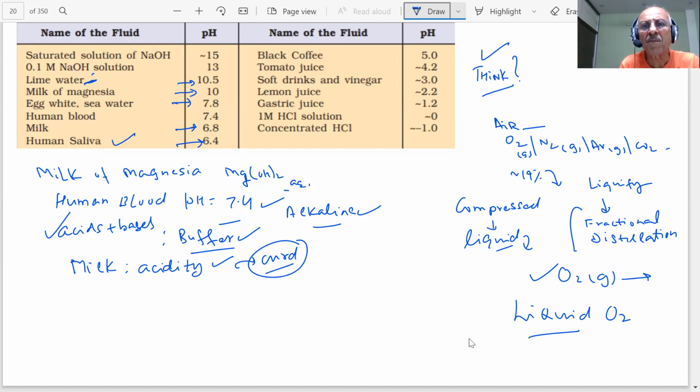Black coffee, oh, very acidic. Tomato juice. Soft drink, student. What you are drinking? Vinegar, lemon juice. Gastric juice, student. You produce a lot of hydrochloric acid in your stomach for the digestion of the food. 1 molar HCl, 0 pH, concentrated one. Okay.